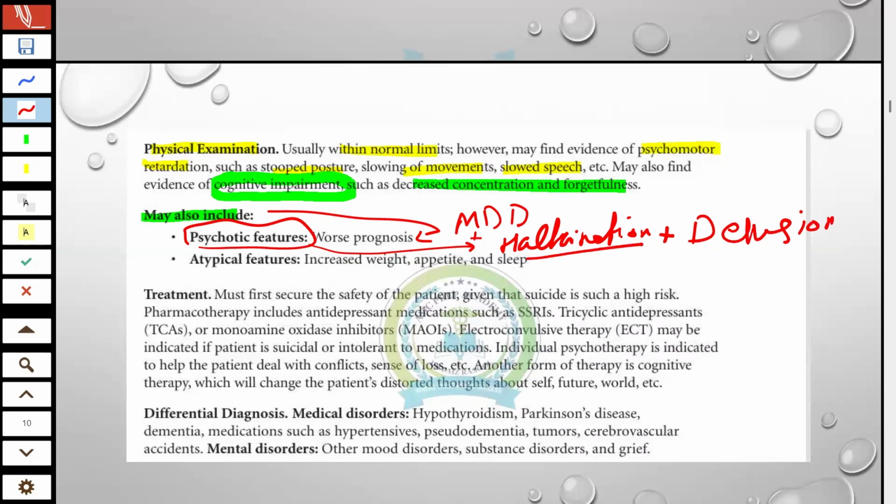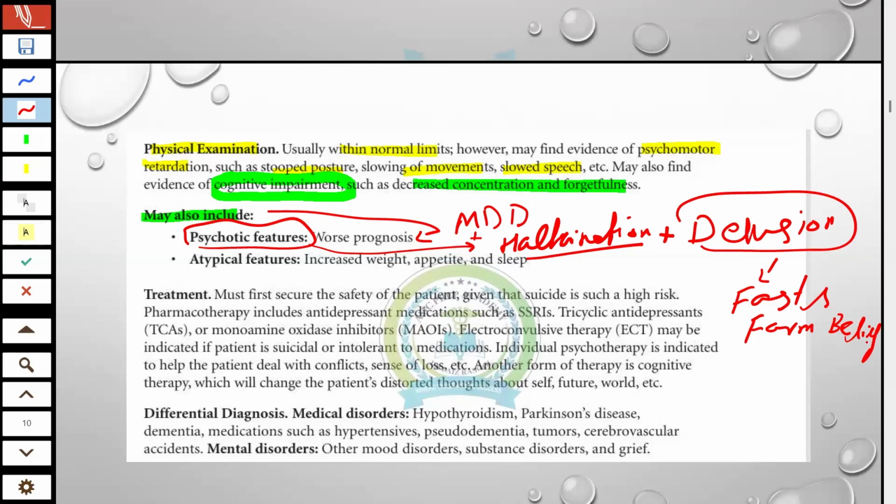Hallucination means the patient listens to or sees things which are actually not present there. In case of delusion, there is a fast and firm belief of the patient, with no reality, but their fast and firm belief.